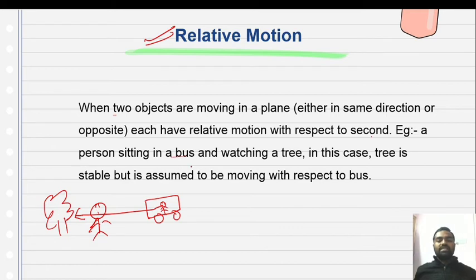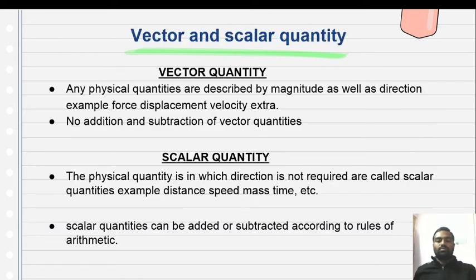So basically, relative motion is, in this case, the tree is stable, but it is assumed to be moving with respect to the bus. Means with respect to this person, the tree is assumed to be moving. This is called relative motion.